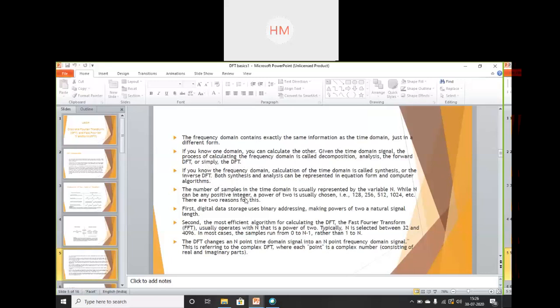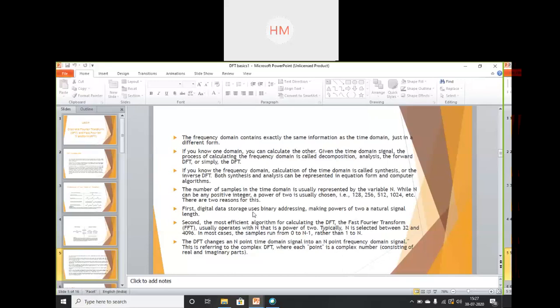Okay, the number of samples in the time domain is usually represented by the variable n, which we have seen in the expression of DFT. So the number of samples in the time domain is capital N and is a positive integer, usually a power of 2. So it could be 128, 256, and so on, 2 to the power. So that many DFTs you can find out.